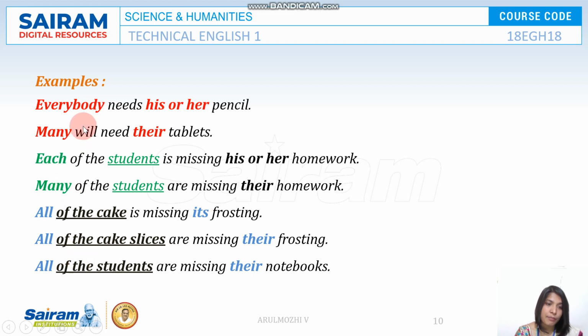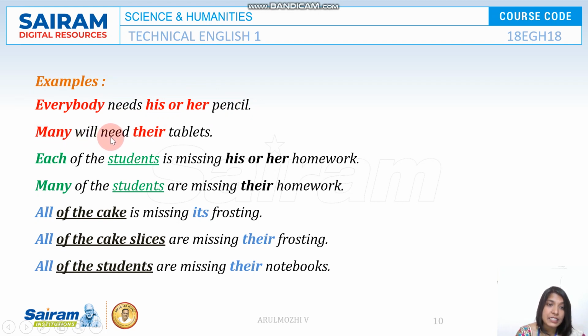Look at some of the examples given here. Everybody needs his or her pencil. Here it is singular. Okay, everybody is a singular pronoun, so it takes a singular verb. His or her pencil, because we don't know whether it is a boy or a girl. So everybody needs his or her pencil.